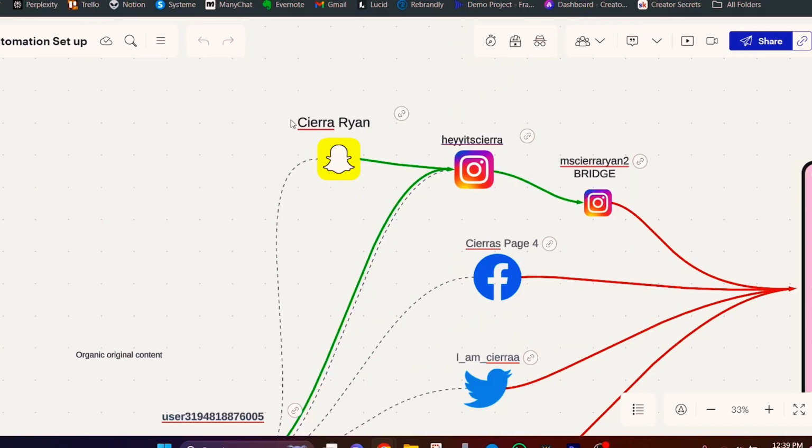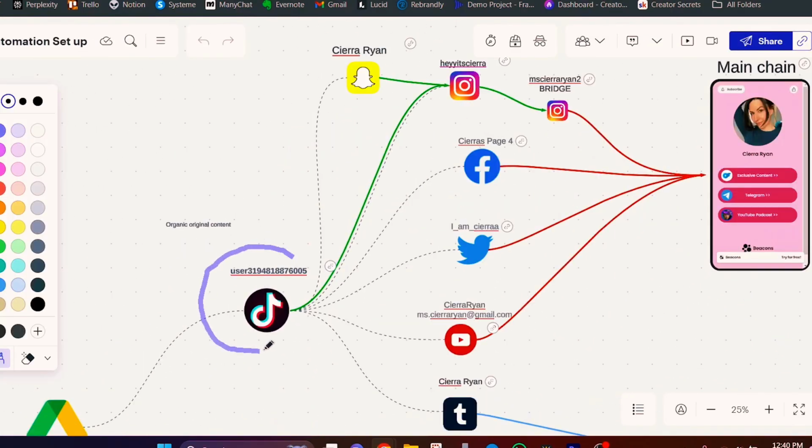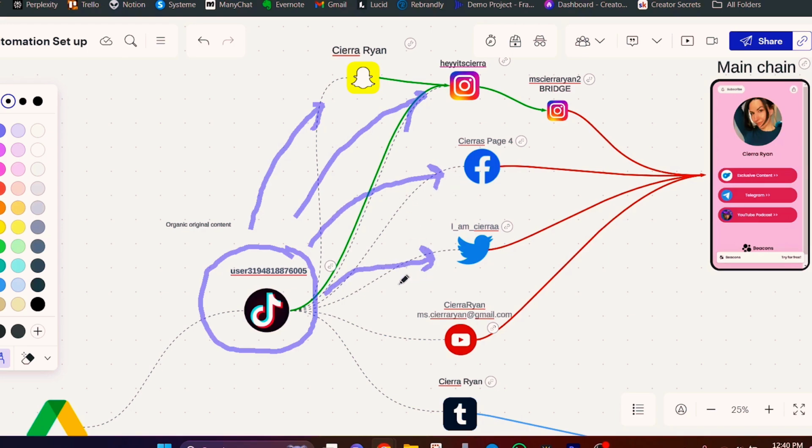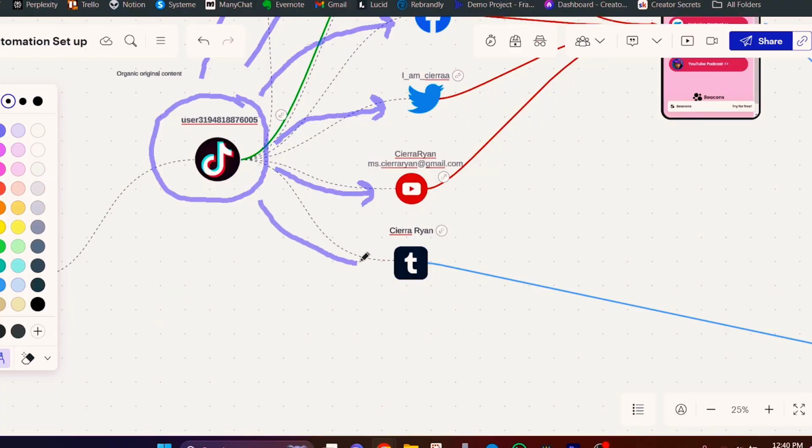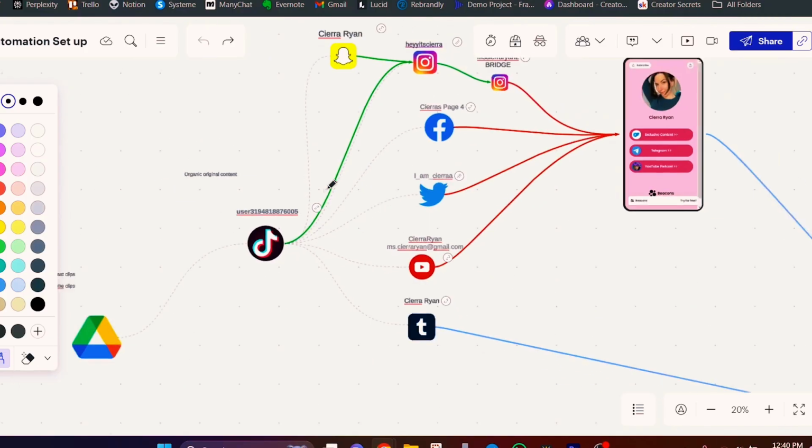Okay, so again, if we look at the mind map right here, every time a video is posted onto TikTok, it's going to automatically go to Snapchat, Instagram, and then when it goes to Facebook, it's going to automatically add that call to action with a link. When it goes to Twitter, it's going to automatically add all of those hashtags. When it goes to YouTube, it's going to automatically add that description and the comment. And then I also have one more automation here with Tumblr, which I'm using a separate app to build. Honestly, this is not proven to be very useful at all, so we can just go ahead and skip Tumblr.